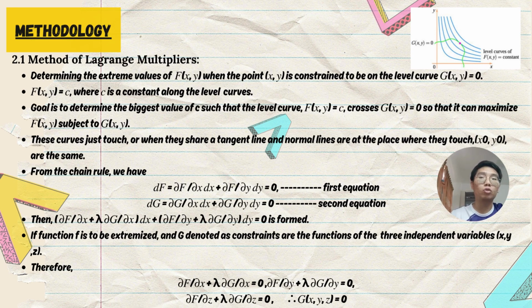If the function f is to be extremized and g, denoted as the constraint, are functions of the three independent variables x, y, z, therefore partial derivative f over partial derivative x plus lambda partial derivative g over partial derivative x equal to 0, partial derivative f over partial derivative y plus lambda partial derivative g over partial derivative y equal to 0, and lastly partial derivative f over partial derivative z plus lambda partial derivative g over partial derivative z equal to 0, so it is concluded that g(x,y,z) equal to 0.